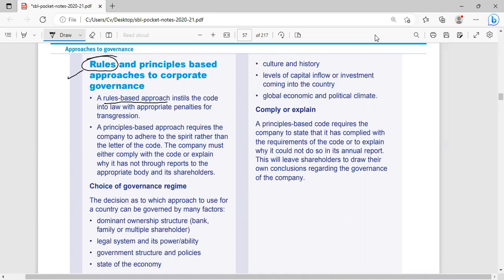The company is obligated to follow laws and regulations. It is not possible for the company to deviate from rules and regulations. If they deviate from the rules and regulations, it means they will have to pay a fine.